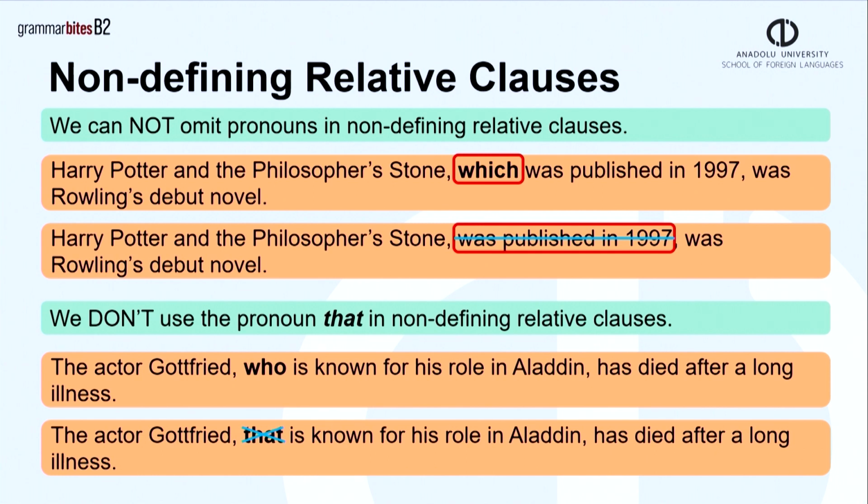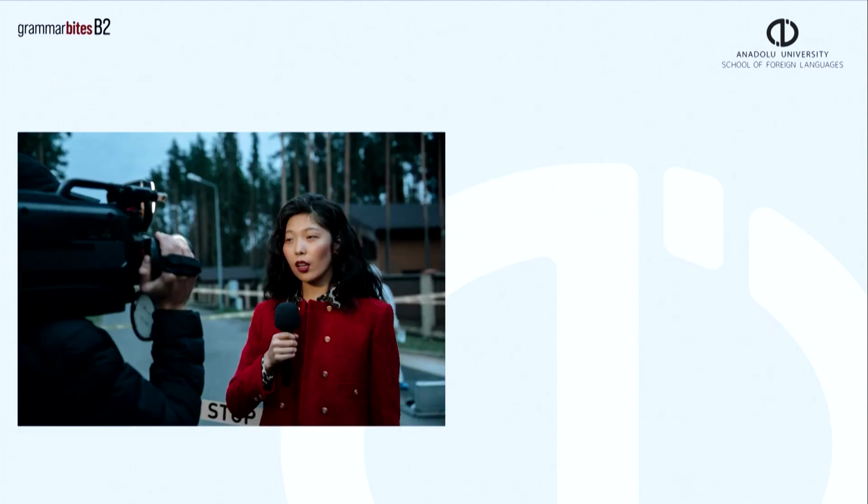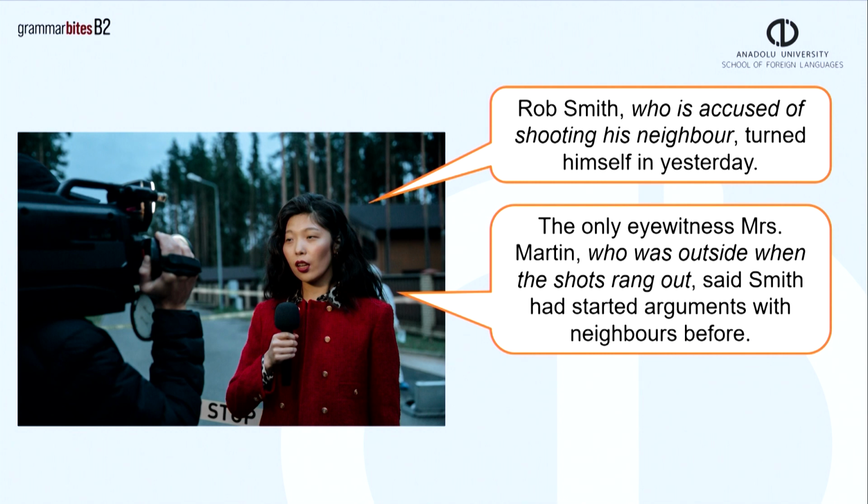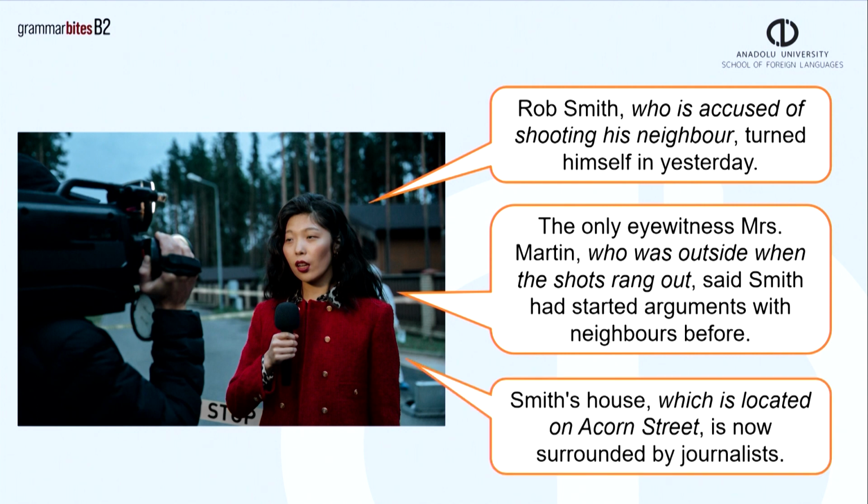Note that non-defining relative clauses are usually formal. We use them mainly in writing and they are common in news reports. For example, Rob Smith, who is accused of shooting his neighbor, turned himself in yesterday. The only eyewitness, Mrs. Martin, who was outside when the shots rang out, said Smith had started an argument with neighbors before. Smith's house, which is located on Acorn Street, is now surrounded by journalists.